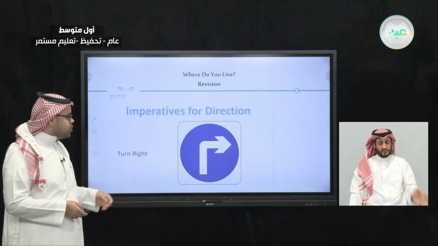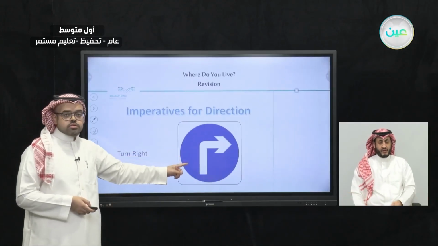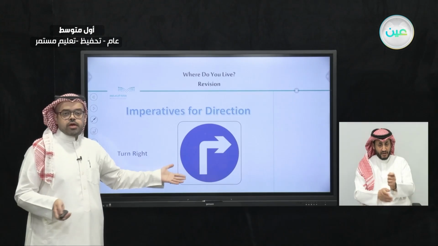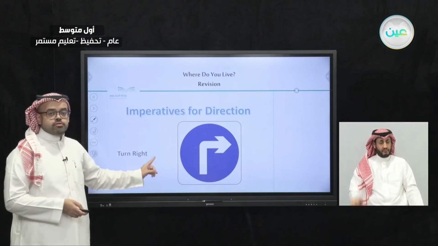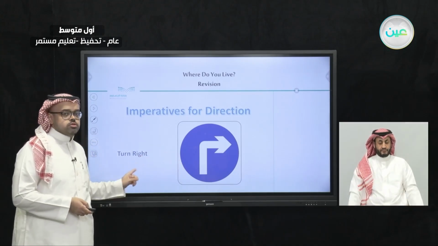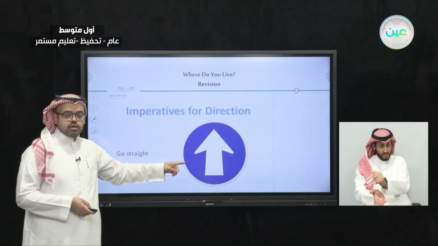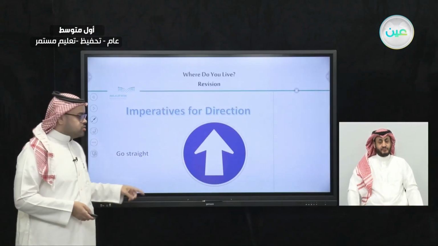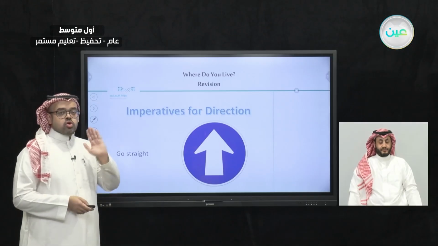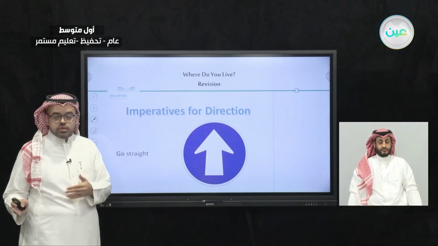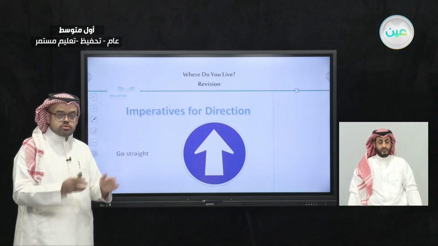And the other sign we have here, what do you think it means? Very good. Yes, it means turn right. This sign means turn right. How about this one? What does this sign mean? Excellent. It means go straight. Go straight. Not left, not right, just go straight.